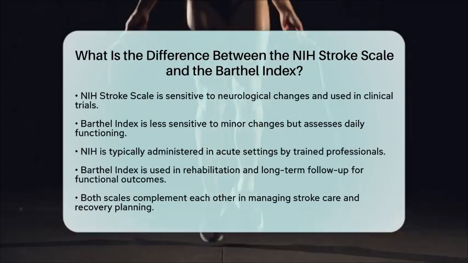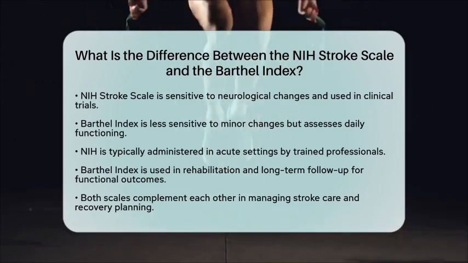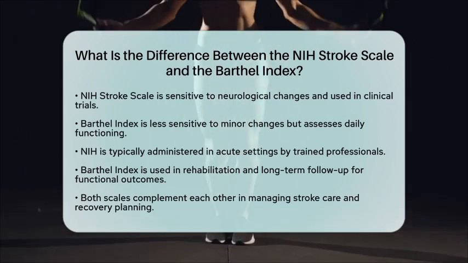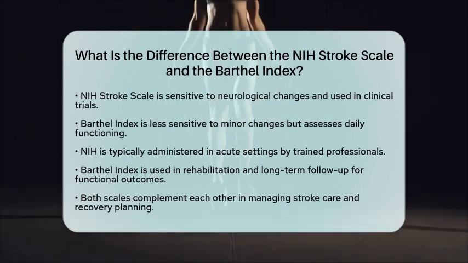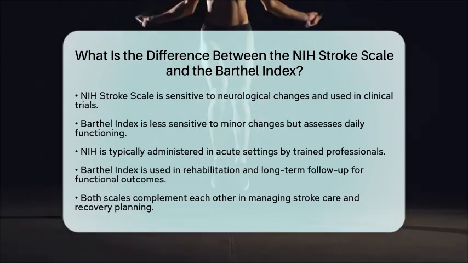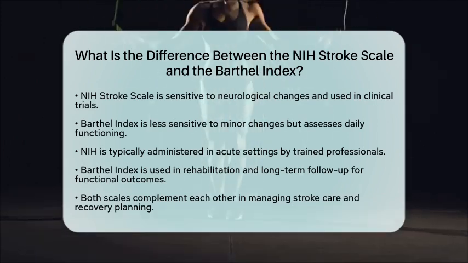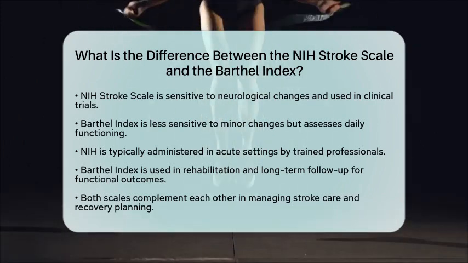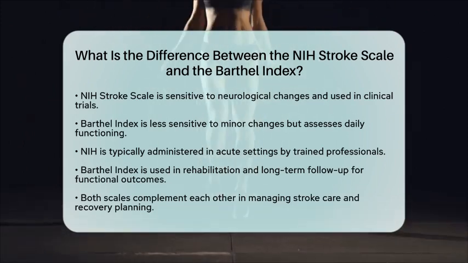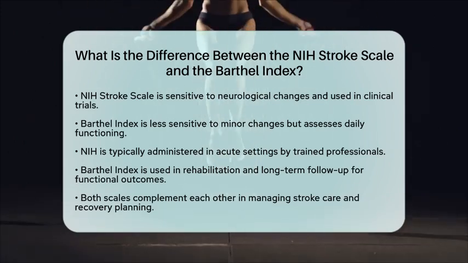In summary, the National Institutes of Health Stroke Scale quantifies the severity of neurological impairment shortly after stroke onset, focusing on specific neurologic functions. In contrast, the Barthel Index assesses the impact of stroke on daily living activities and overall functional independence during recovery. Both scales complement each other in stroke management, with the NIH Stroke Scale guiding acute treatment decisions and the Barthel Index informing rehabilitation and long-term care planning.